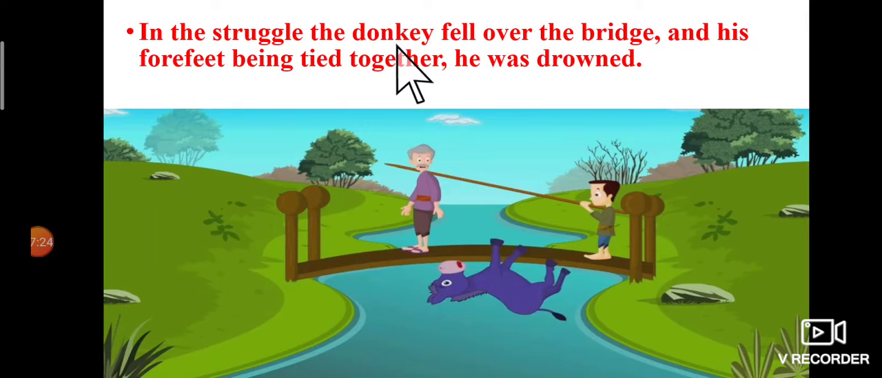In the struggle, the donkey fell over the bridge, and his forefeet were tied together. So he drowned in the river. Can you see the donkey falling into the river?